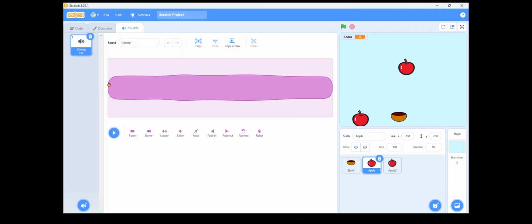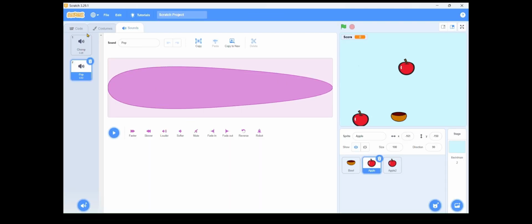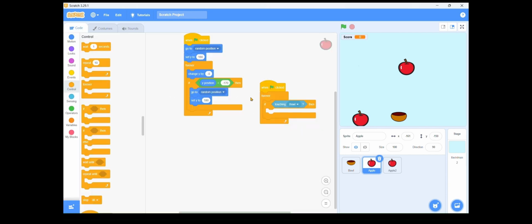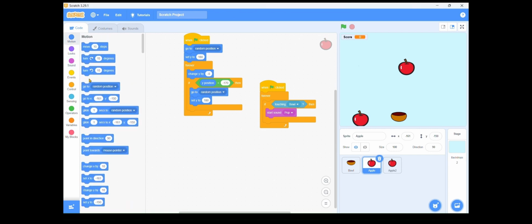Then make a sound. You can make a sound or not, depending on your wish. I am making a sound, pop. Then go to the sound section. Then start sound pop. It will pop when it's catching. Then it wants to disappear. So go to a random position. Then set y to 180. Now our code is finished.